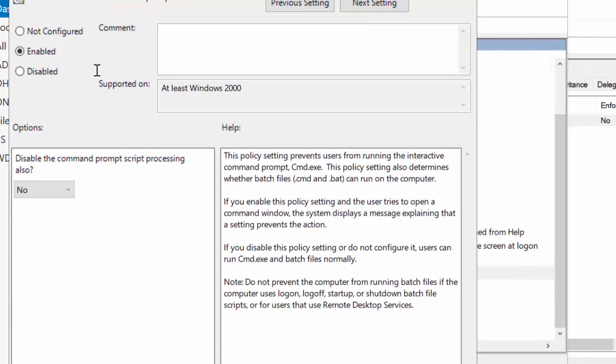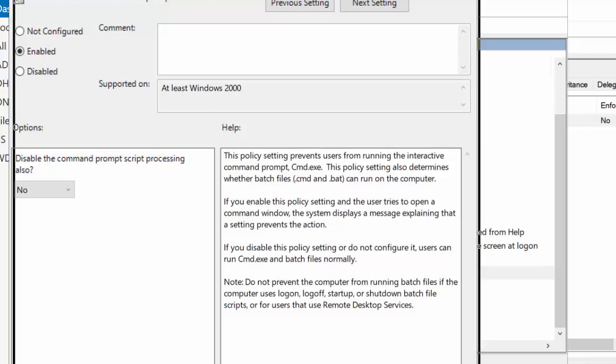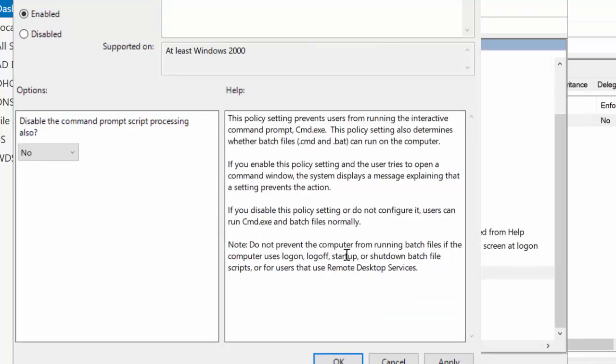As I said, if it is not configured, that means it is according to what the user set in the local computer. If enabled, it will still be enabled. If disabled, it will still be disabled, if I do not configure it from the server. But if I make it enabled, it will be enforced to enable this rule or policy. If I disable it, the user will be forced to disable this in the local computer. Now I just enable, that means I enable this policy, which prevents the user from accessing the command line. Just okay.